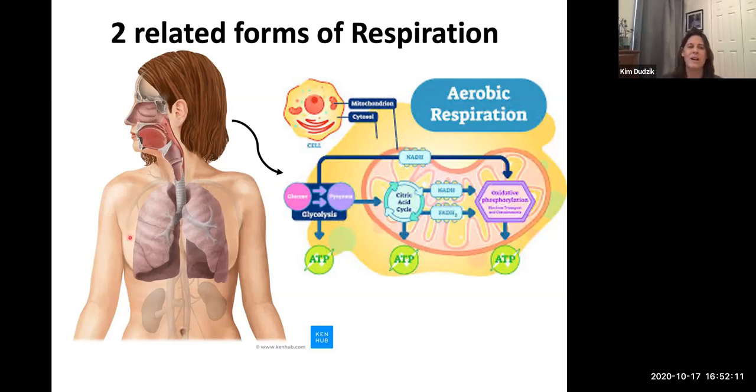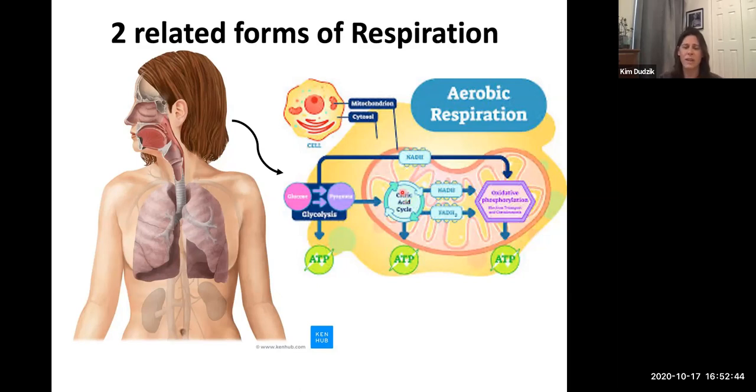Right? So we need our respiration system, our respiratory system, a series of tubes and sacs to be able to pull that oxygen out of the air and bring it down to where we can exchange it into our blood, into our cardiovascular system. Also remember that during respiration, mainly during the prep cycle and the citric acid cycle, one of the waste products that was produced was carbon dioxide, CO2.